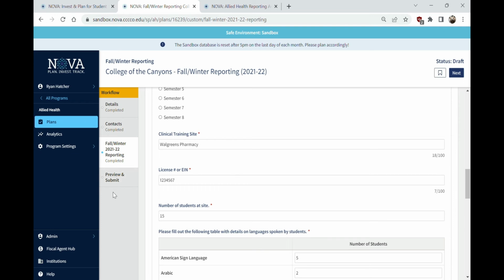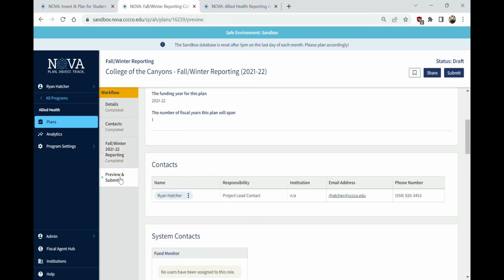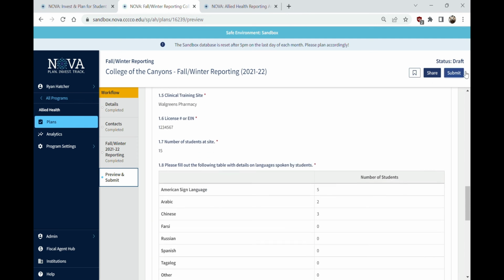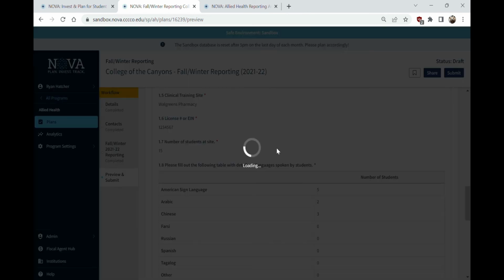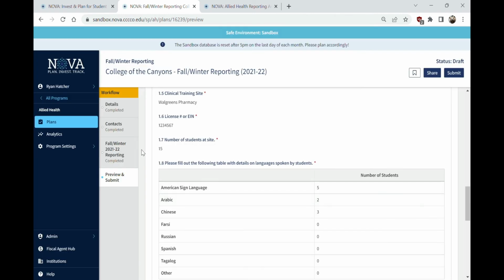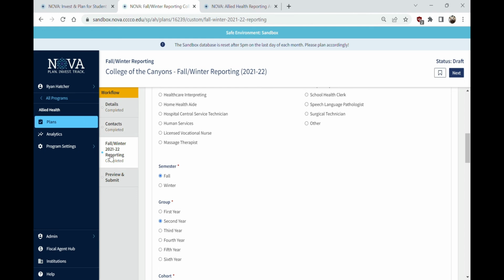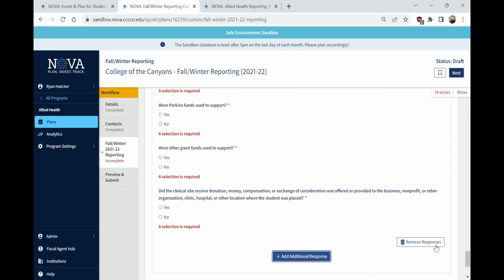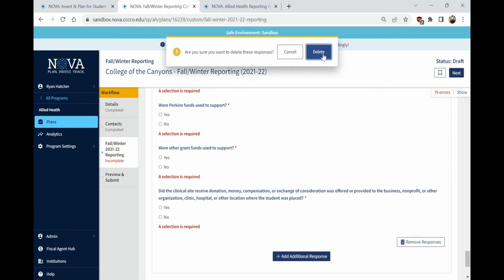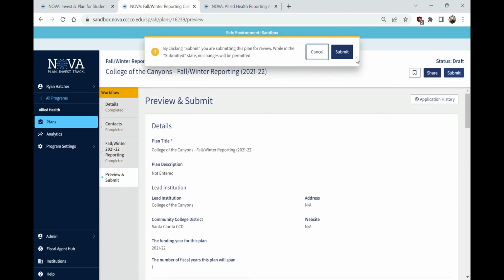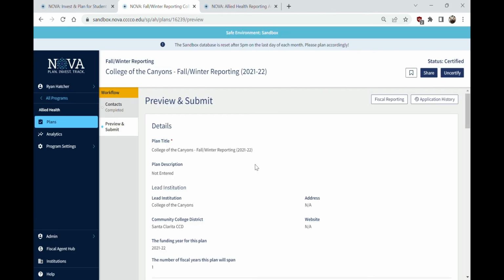Now, assuming phlebotomy is the only thing you're reporting on for 21-22 fall-winter for College of the Canyons, you go down here to preview and submit, make sure everything looks okay, and then submit. Now, there's nothing stopping you if you want to uncertify it. It goes back into draft mode, go back to fall-winter reporting. You can add more, you can make changes, whatever you need. I'm going to remove this one. But when you're all done making your changes, just go back to preview and submit, hit submit, and you're good.